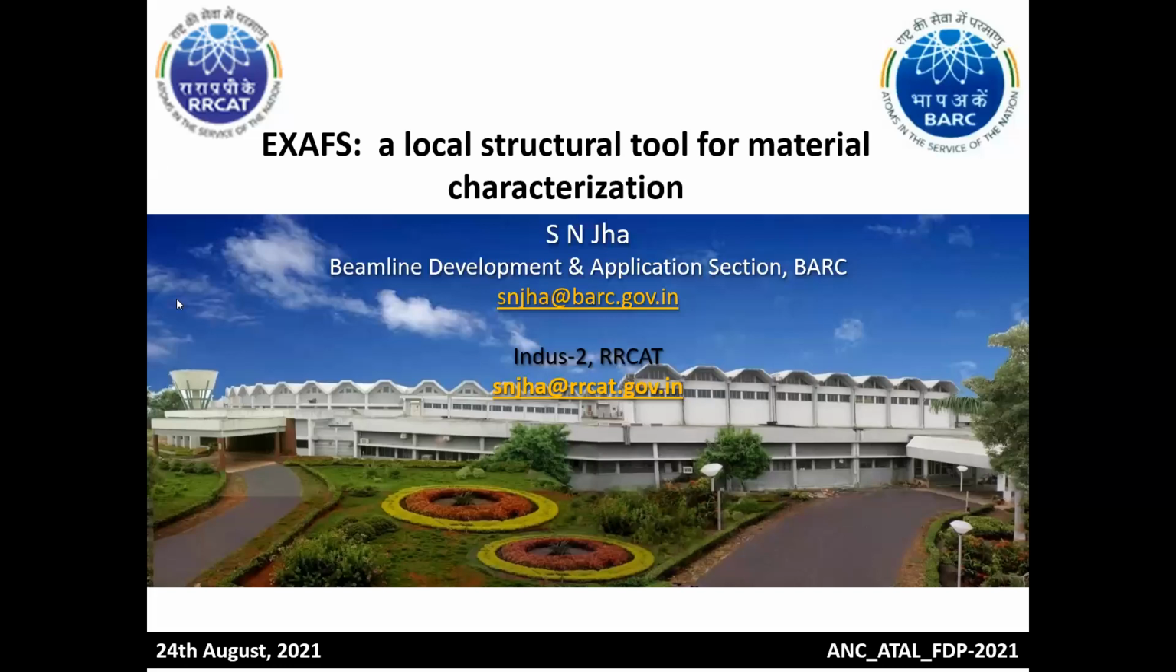Okay, so there is a slight change in the topic. I had included PES also earlier, but now we have just focused, because I have slightly covered PES, and I knew that Dr. Ramjane must also have covered the photoelectron spectroscopy. So today I have tried to focus on only the EXAFS part. Let us see how it goes with time.